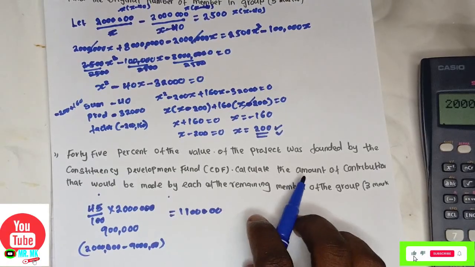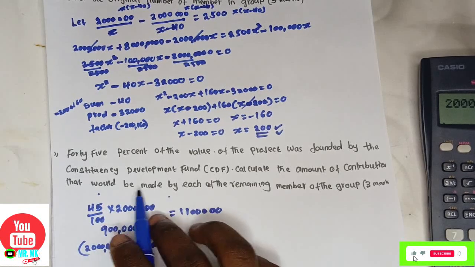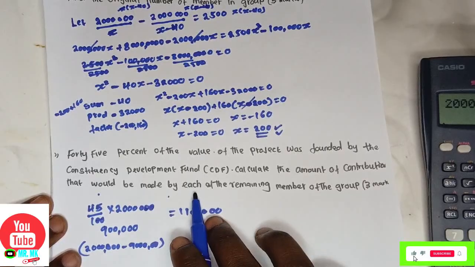The question says calculate the amount of contribution that will be made by each of the remaining members.